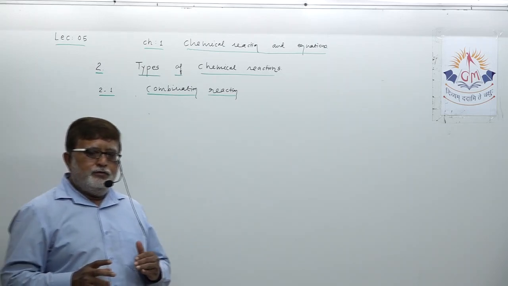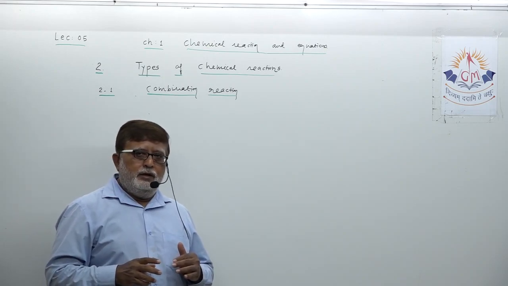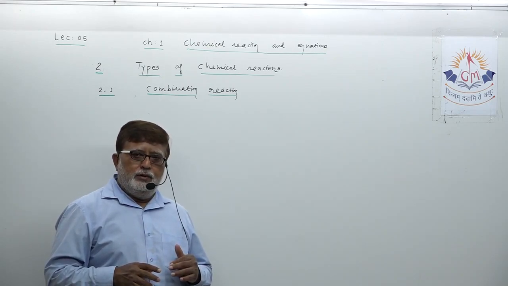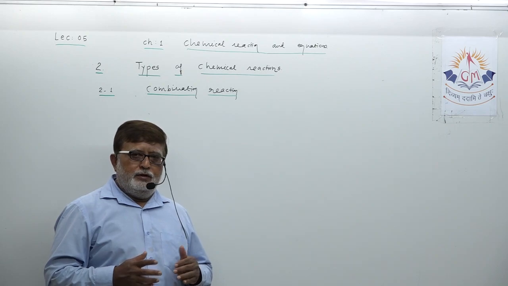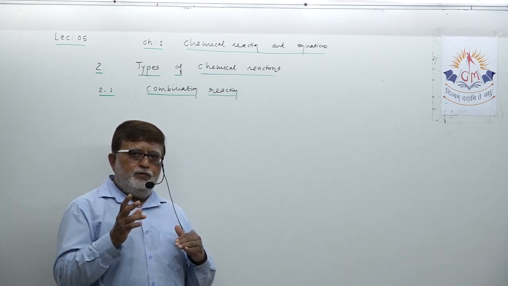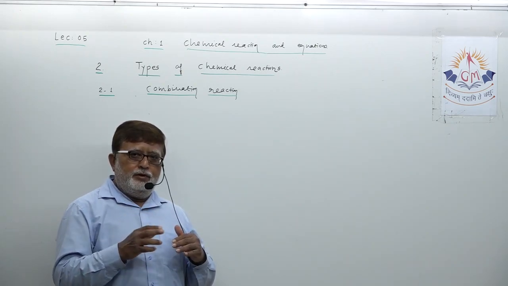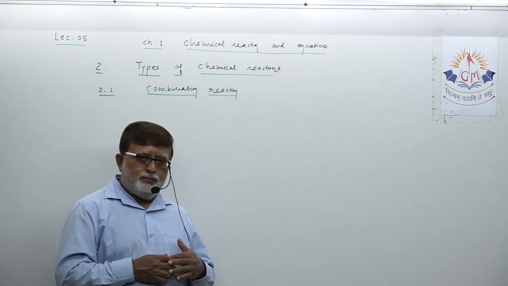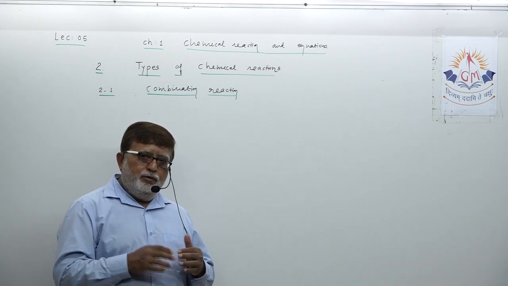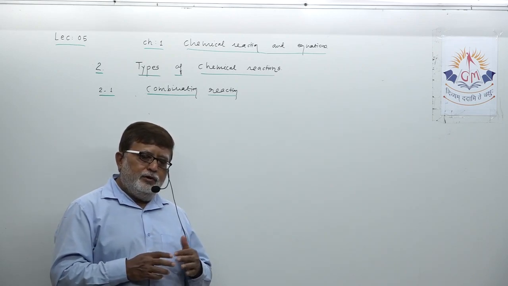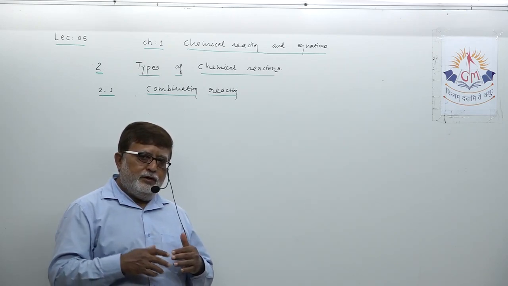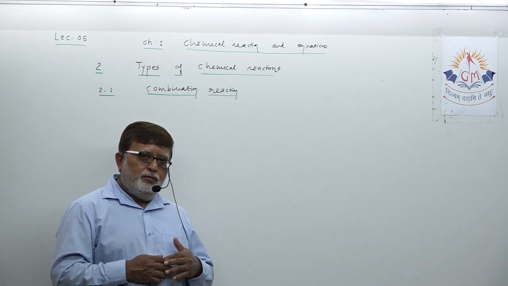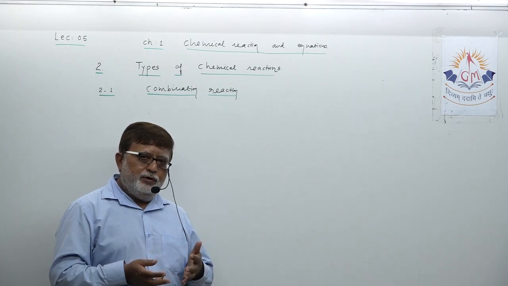What happens in any chemical reaction? Does it happen that atom of one element converts into atom of other element? Never. Does it happen during a chemical reaction that new atoms are formed? No. Some atoms disappear?